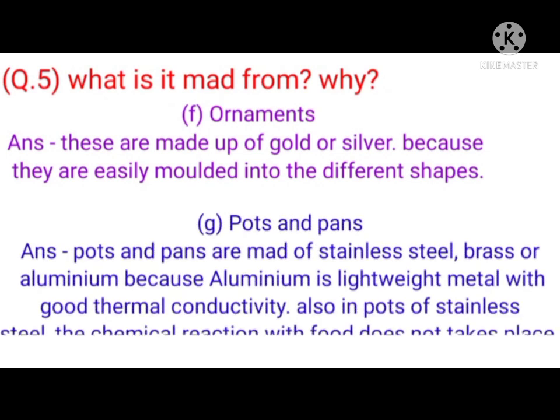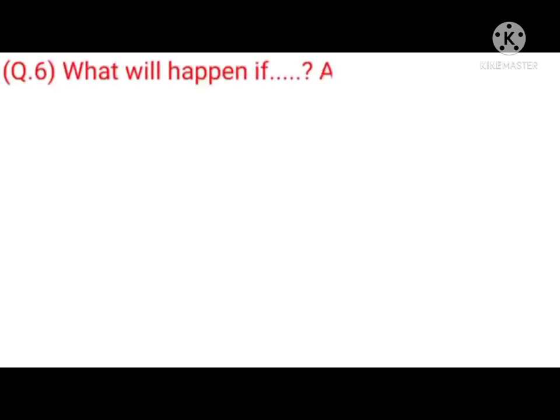G. Pots and pans. Answer. Pots and pans are made of stainless steel, brass or aluminium because aluminium is a lightweight metal with good thermal conductivity. Also, in pots of stainless steel, chemical reactions with food do not take place. Question 6.